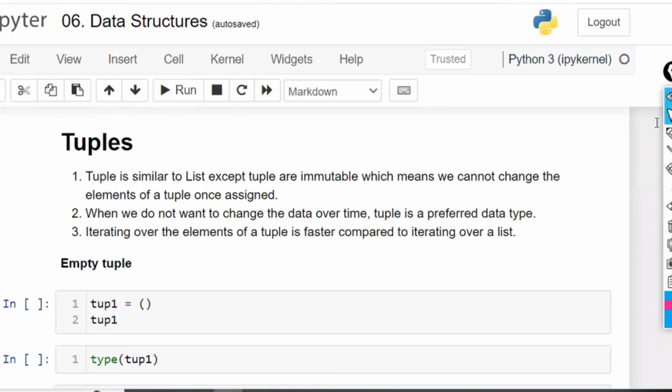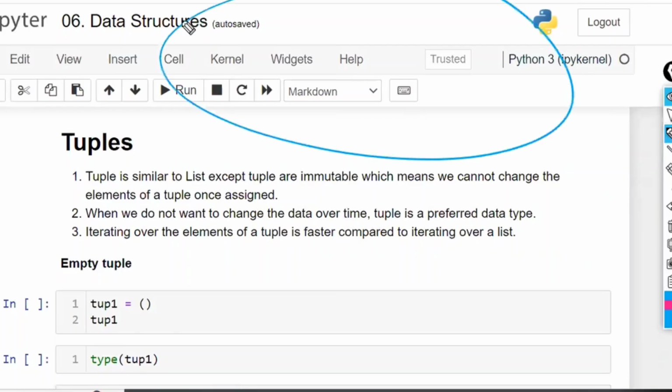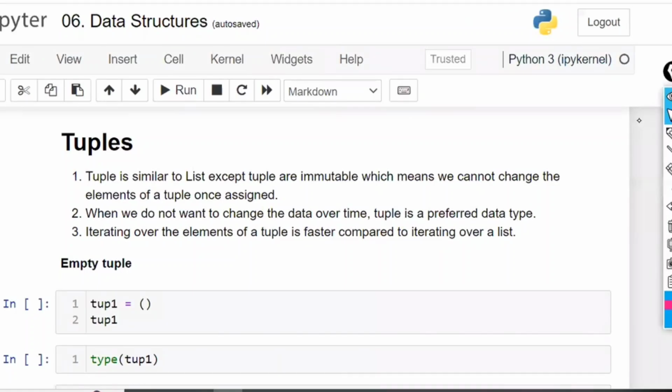Now, tuples. A tuple is a similar kind of thing to a list, and it is immutable. That means once the object is created, we can't do modifications. We can't do any kind of modifications once the tuple is assigned. It is similar to a string. If the modifications want to be done, you have to create a new object. Within the same object, you can't do the modifications.